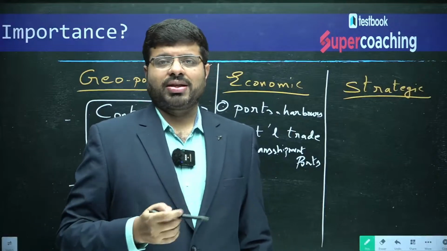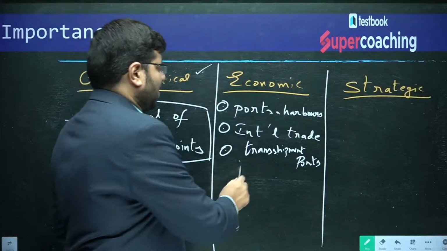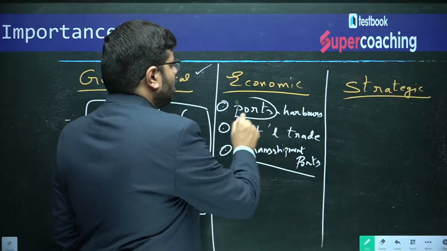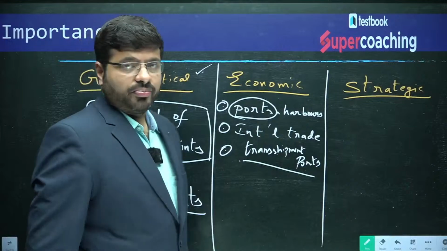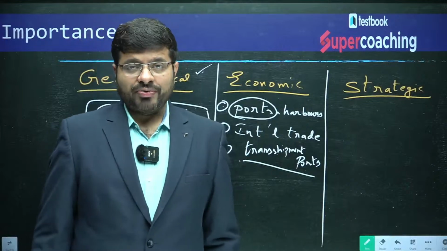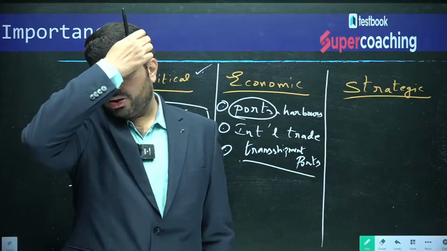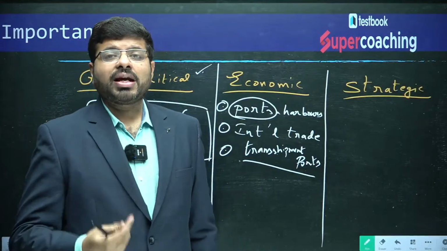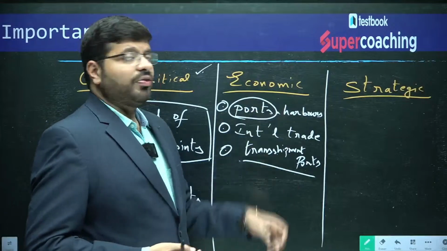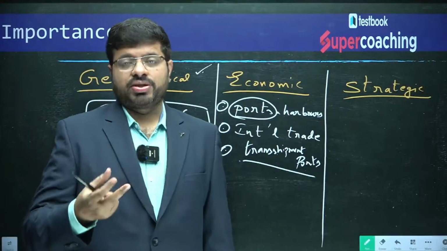All such things can happen with transshipment ports, because these will be the centers of economic activity. Whatever the region is able to produce, there is an immediate international market access point, which increases the economic activity of a region.